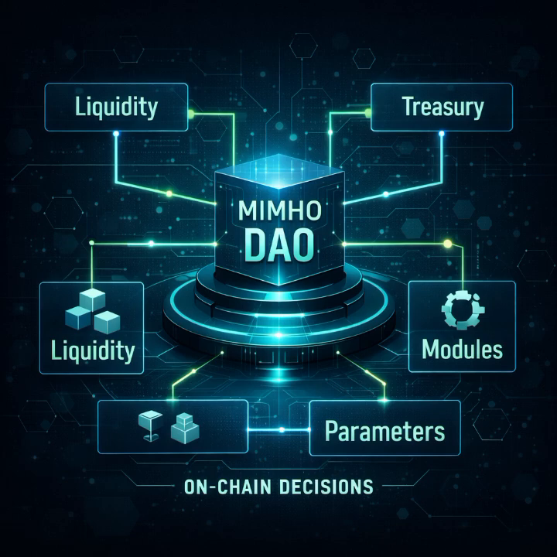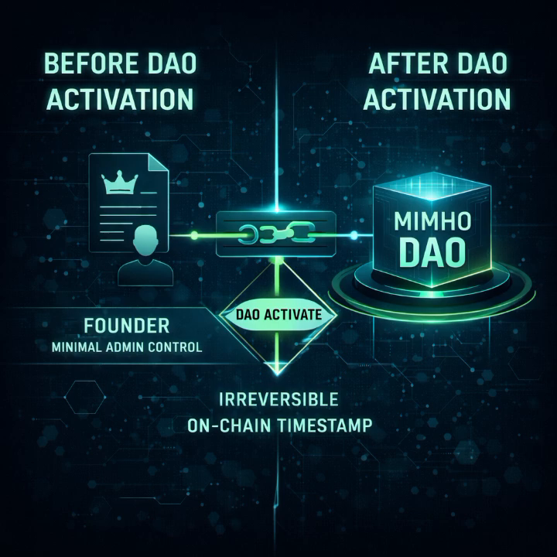DAO activation, a project milestone. The MIMHO DAO is not active from day one. There is a clear moment called DAO activate. Before activation, the founder retains minimal administrative control, only to ensure initial stability. After activation, control is fully transferred to the DAO. The founder loses administrative privileges. This moment is public, recorded on-chain, and irreversible.